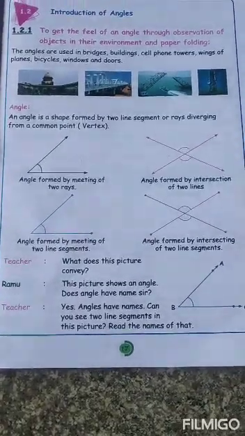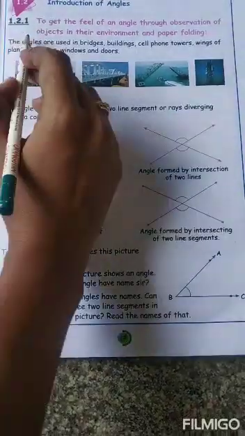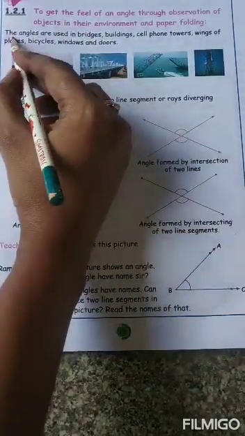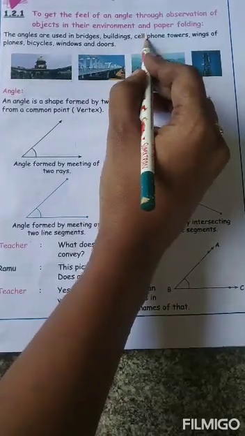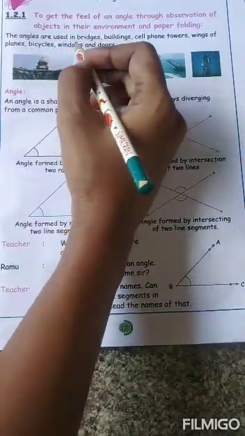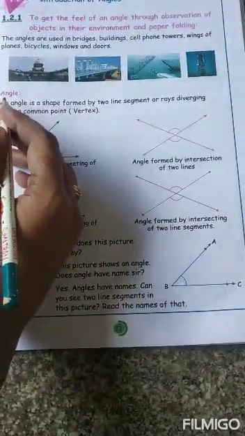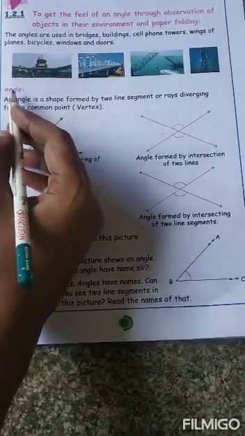Now to get the feel of an angle, we observe objects in our environment and do paper folding. Angles are used in bridges, buildings, cell phone towers, wings of planes, bicycles, windows and doors, everything. Whatever objects we see have angles.